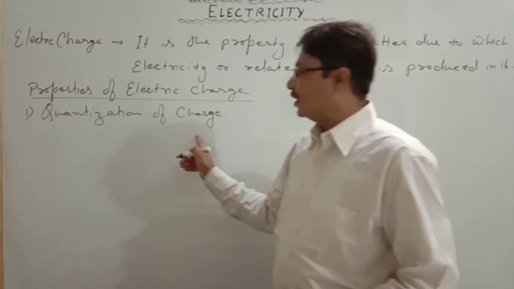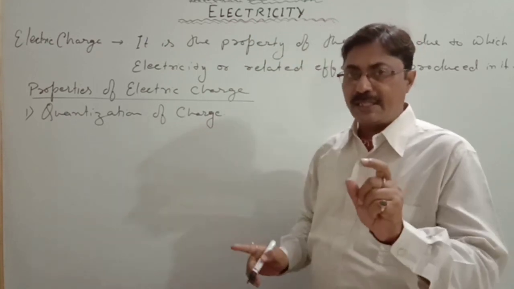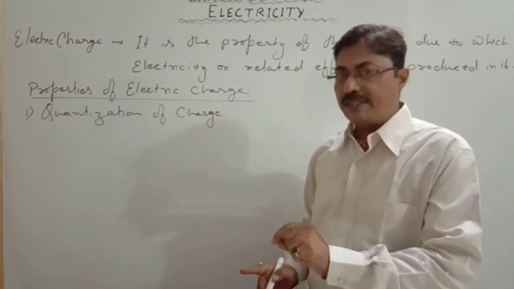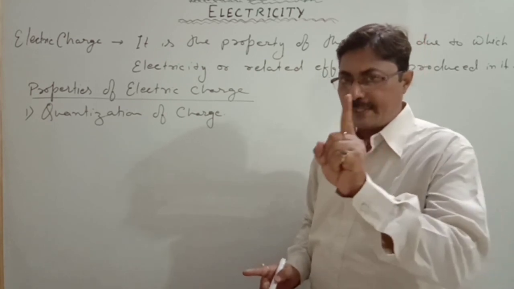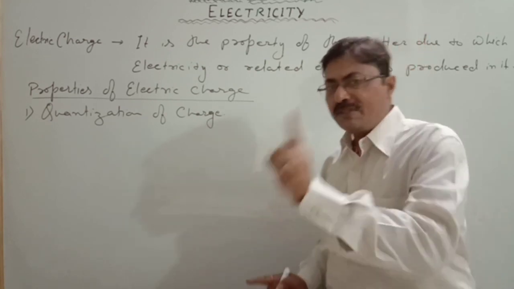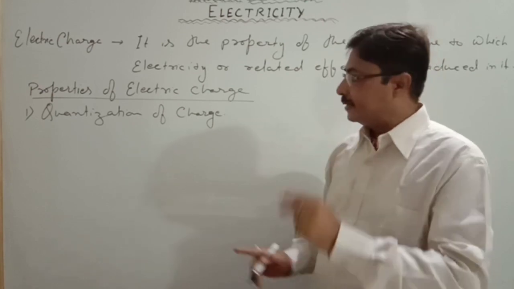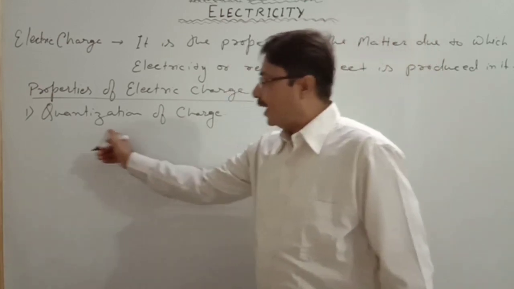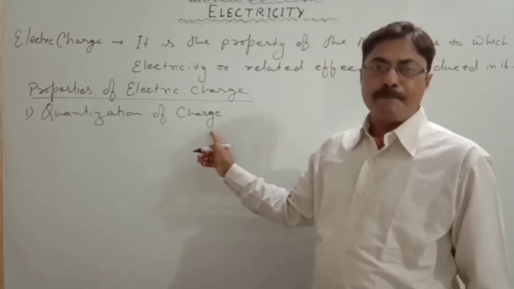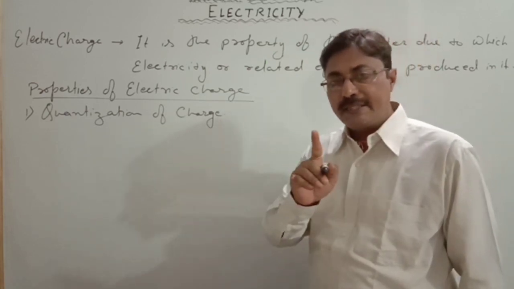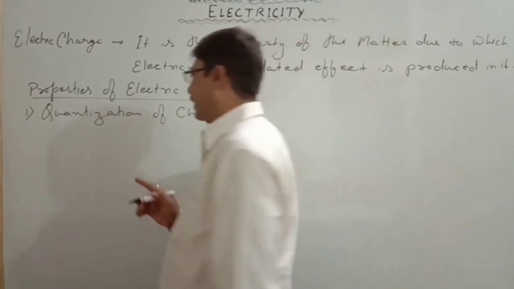Quantization of charge: the sense of the charge, the distribution of the charge in a conductor, is one sense. Another, how much is the charge in a conductor. So two important things that we will notify in the quantization of charge. That is, the charge is the discrete distribution of the charge throughout the matter.